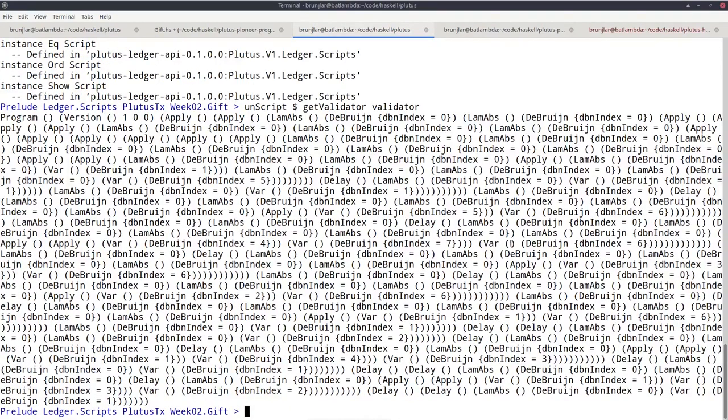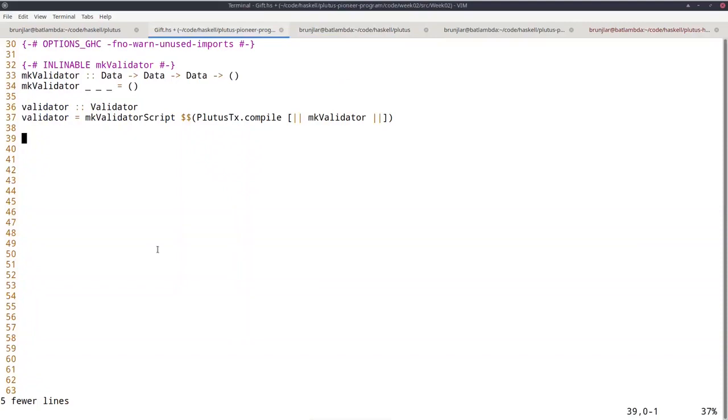And we see something. It looks very complicated, and those of you who have seen lambda calculus before will spot that this is some version of the lambda calculus that uses De Bruijn indices for variables. But here you can see the actual honest-to-God Plutus core script in this representation. So it worked. We did compile something. We did compile our makeValidator function and turned it into Plutus core. So now we have our first validator.